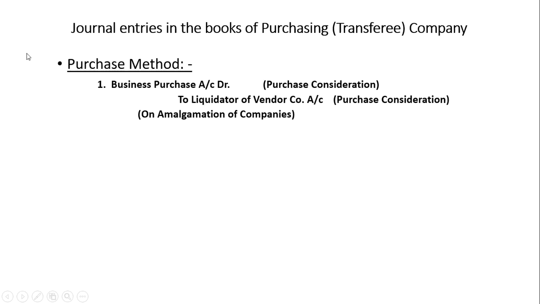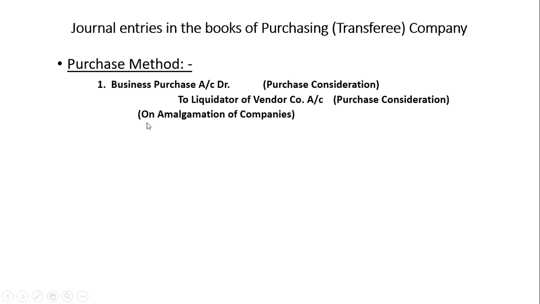First, we will pass the entry with the purchase method. In the purchase method, the first entry is Business Purchase Account debit to Liquidator of Vendor. Here the liquidator will be appointed by the purchasing company to liquidate the business of the selling company, and he will calculate the amount of purchase consideration with the different methods, net asset or net payment method. He will calculate the purchase consideration.